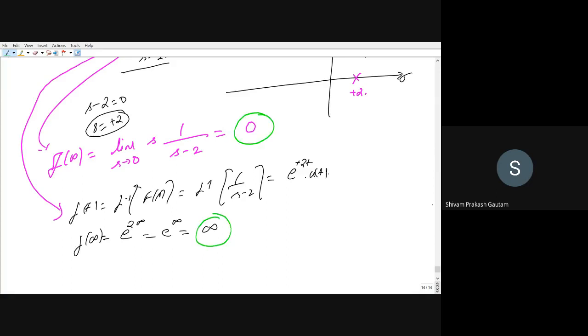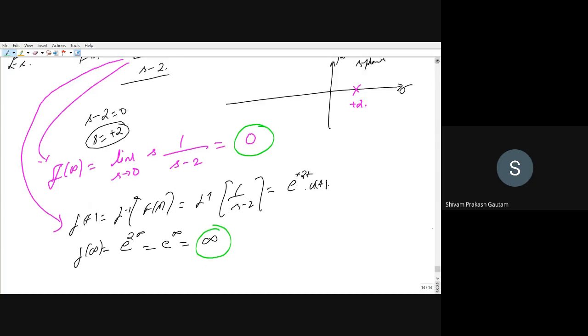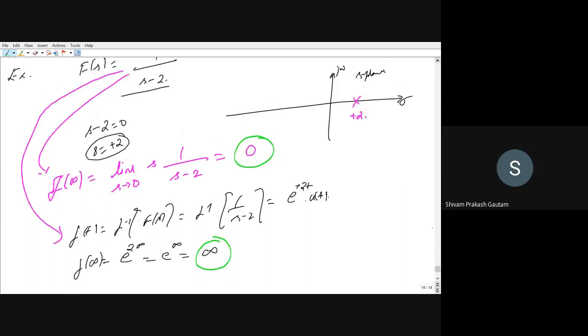So why is this coming? Because we cannot apply the final value theorem when a pole is on the right hand side. If there is a question in any competitive exam with four answers, trust me, one answer will be 0 and one will be infinity. You do not have to compute anything; you just write that it is not applicable.